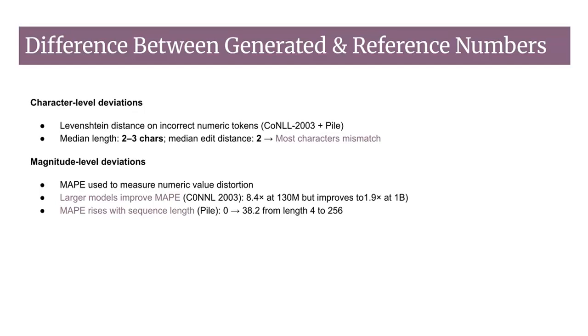When evaluated on the Pile dataset, MAPE grows with chunk length across model sizes, starting at 0 for sequences of length 4 and rising to 38.2 at a chunk length of 256. Overall, these results show a clear pattern. Larger models preserve numeric magnitudes better, but longer sequences cause numeric values to degrade severely.